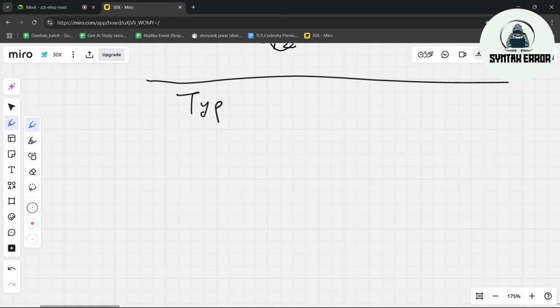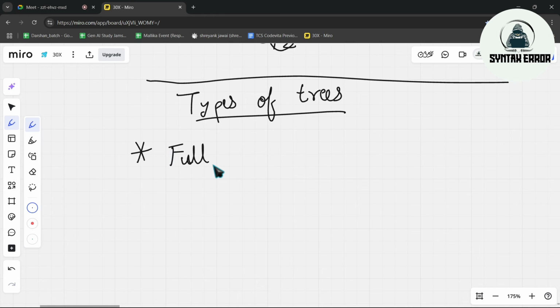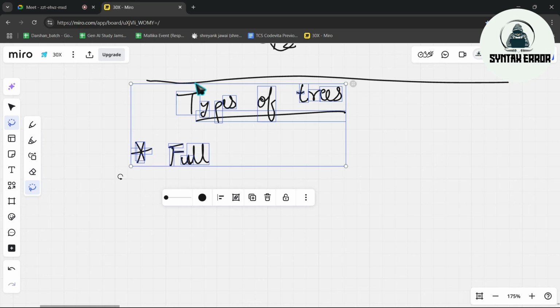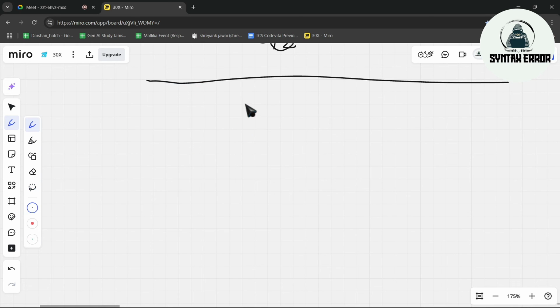Our next topic is types of trees. Before going to types of trees, we have to complete one more simple concept. There is one particular tree called a binary tree. What is a binary tree?